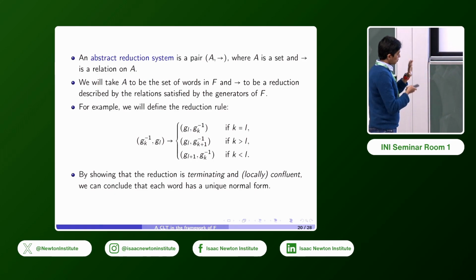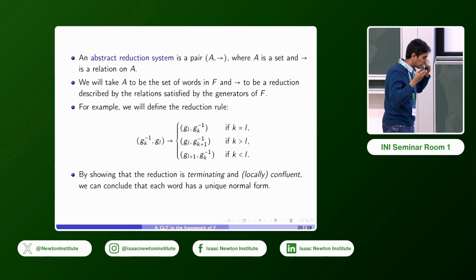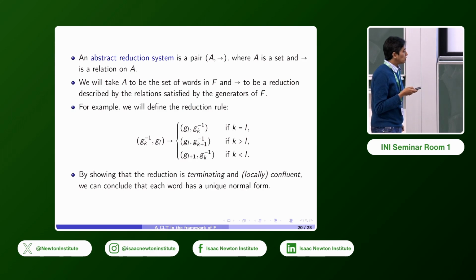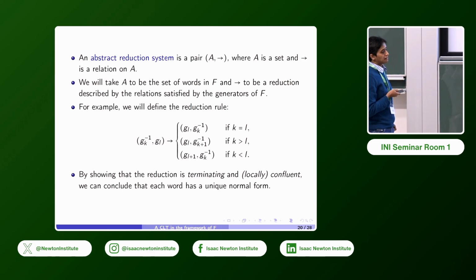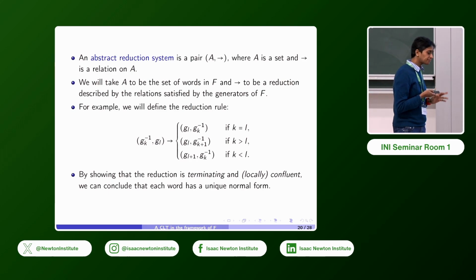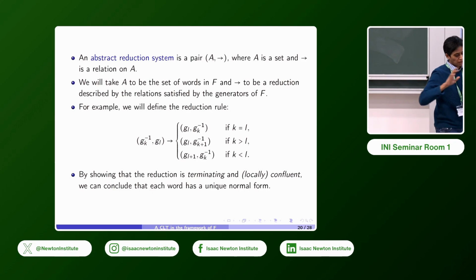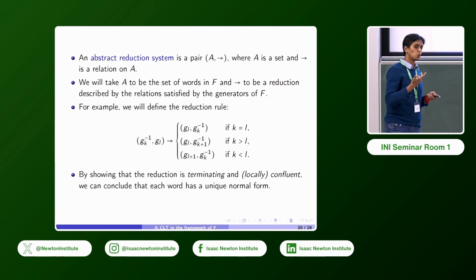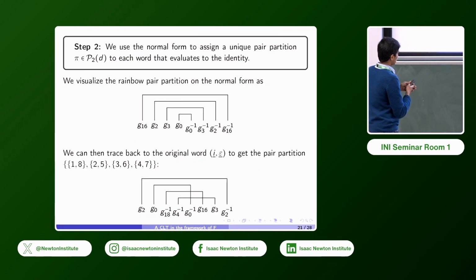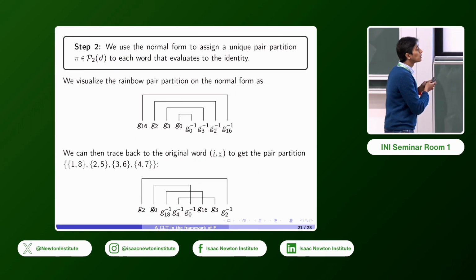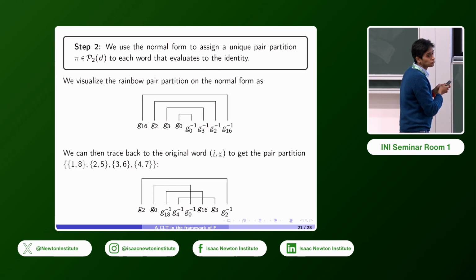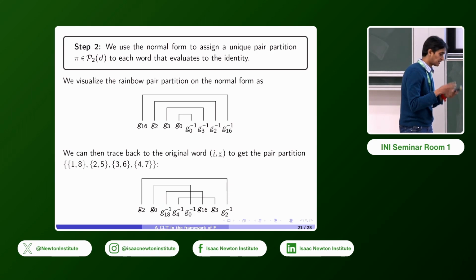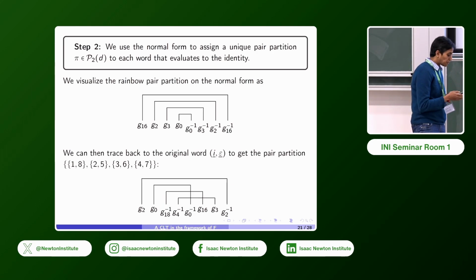And so using that, and there's a, I think, very well-known lemma in the field known as Newman's diamond lemma, that will give you that each word has a unique normal form under this rewriting. And so we can do that for our words which we want evaluating to the identity and bring them to a normal form which we also now know to be unique. So the next step will be to use that unique normal form and assign a pair partition to each word that evaluates to the identity. So we're going back to counting in terms of pair partitions.